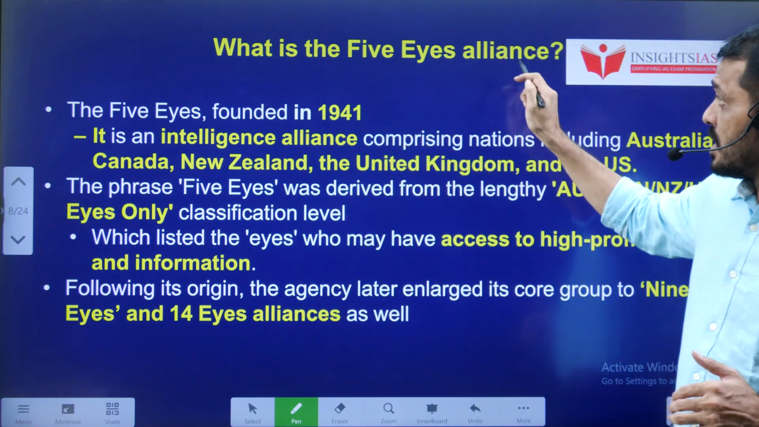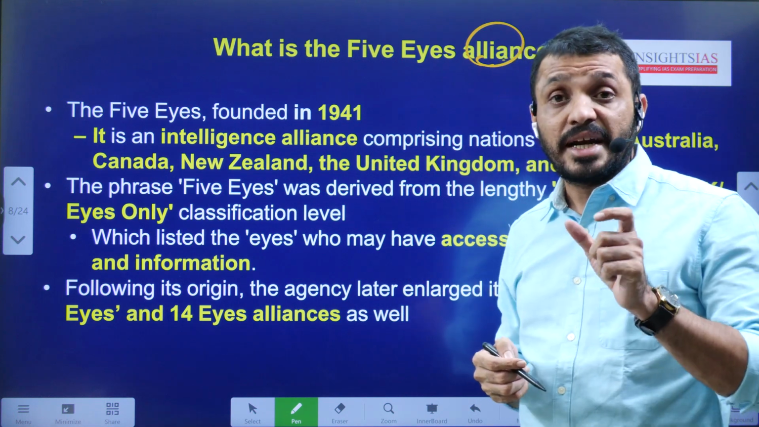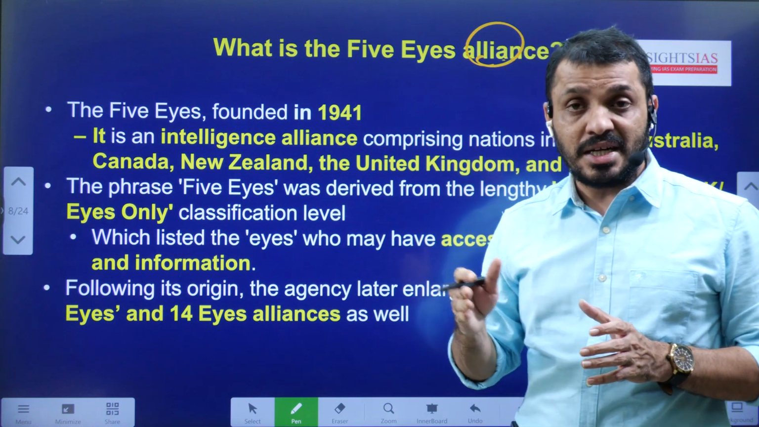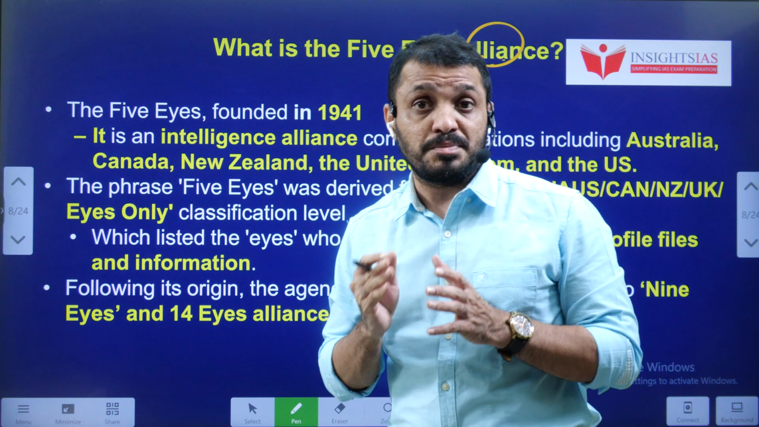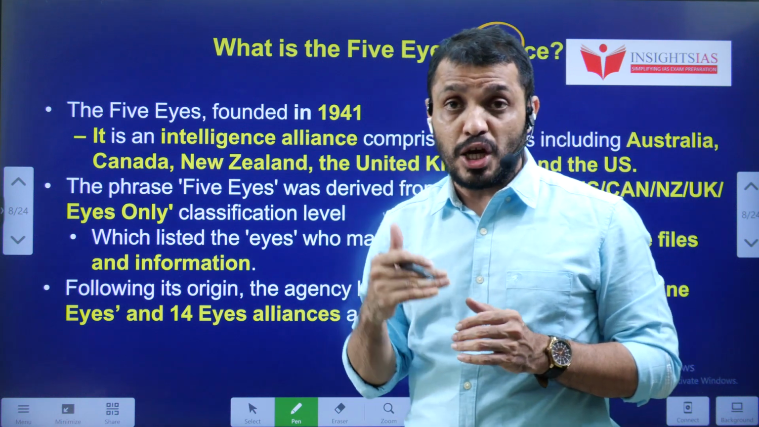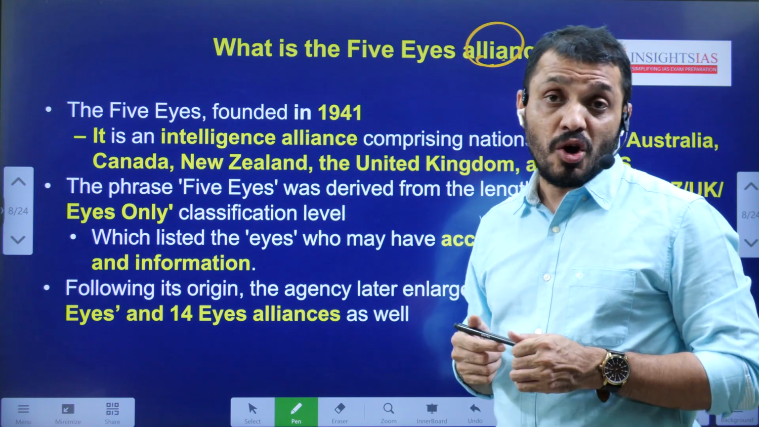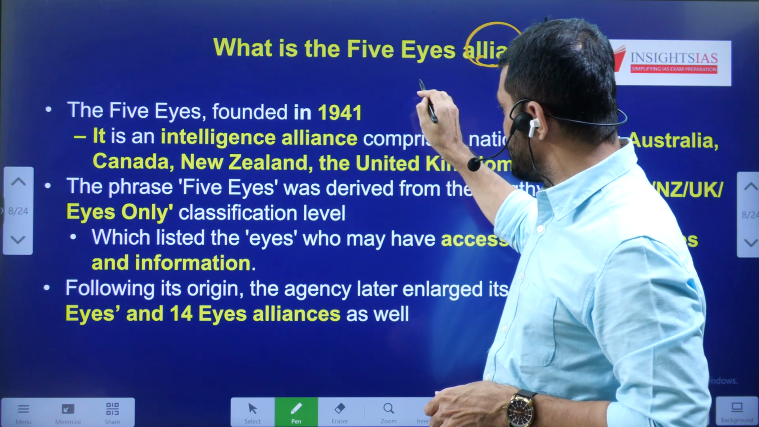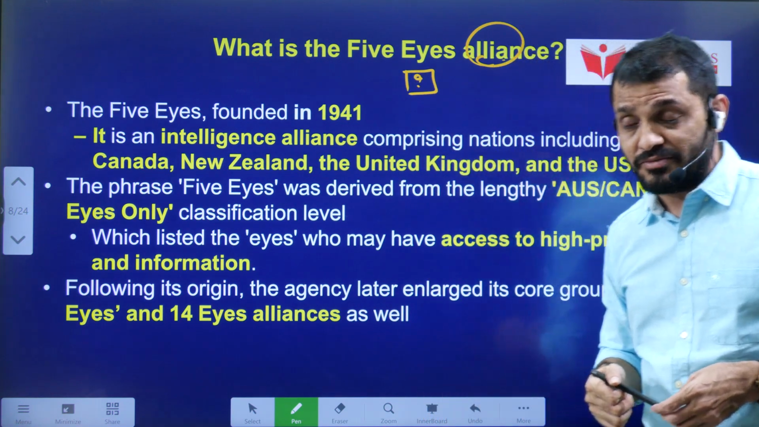Five Eyes alliance was formed in 1941. If you remember, 1941 is the time where World War II was going on, between 1939 to 1945. And 1941 was a preparatory year for India before we launched the Quit India movement. In 1940, you know that this August Offer was given by the Britishers. And tell me students, in which year was the August Declaration given?